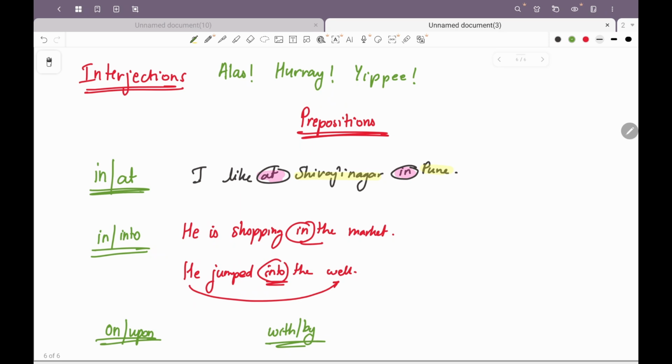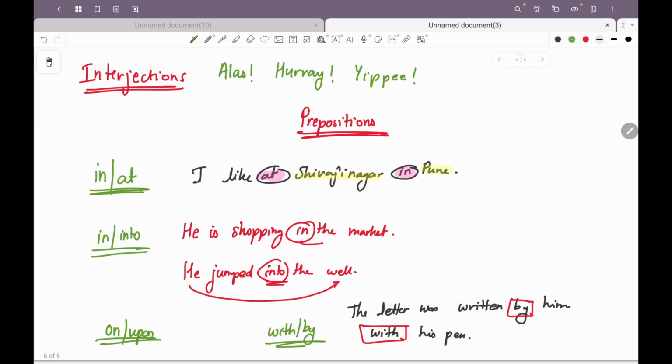Right? So with is used to denote an instrument, whereas by is used to denote the agent or the thing that is doing the action. For example, the letter was written by him with his pen. Let's write this example. The letter was written by him with his pen. So the agent uses by, whereas the instrument uses with.